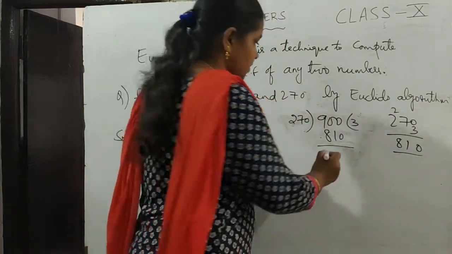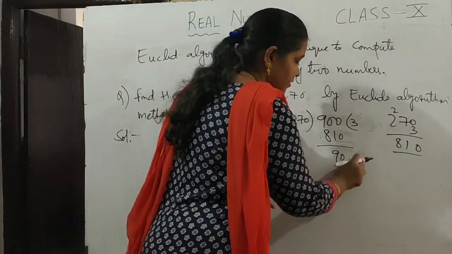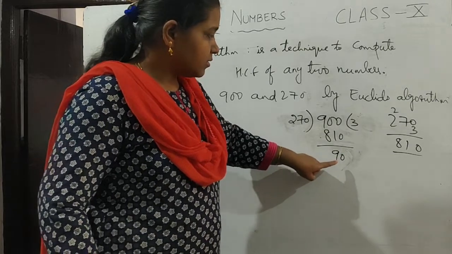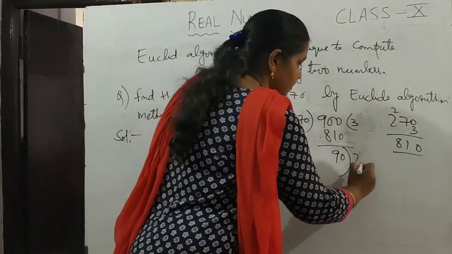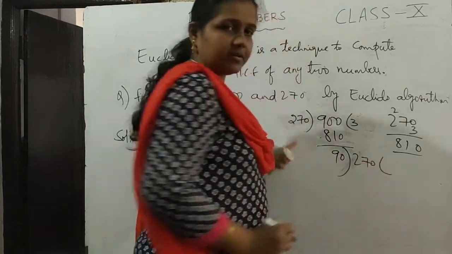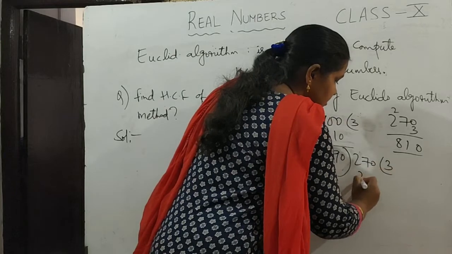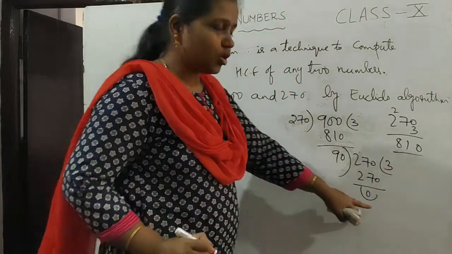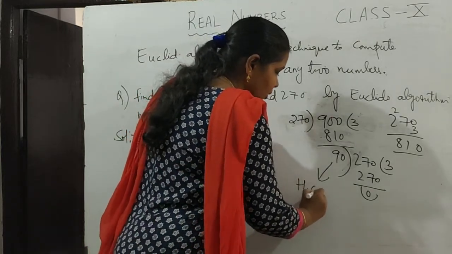Subtract it, we get 90. Now the remainder is not 0, so again we divide 270 by 90. 90 into 3 is 270. So here you are getting the remainder as 0. So this 90 is the highest common factor.